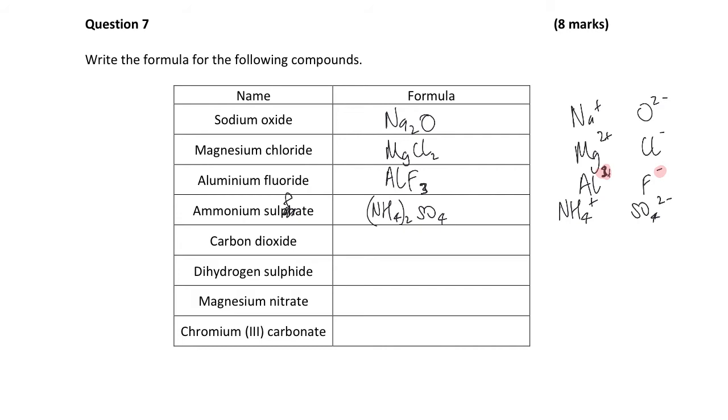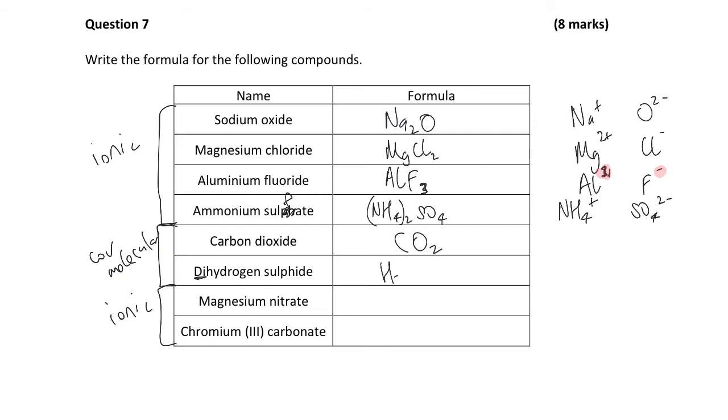Carbon dioxide, is it an ionic substance or a covalent molecular substance? It is a covalent molecular substance. These have all been ionic so far. These two are covalent molecular, and these two are ionic. So they have a different naming system. Carbon dioxide, 1 carbon, 2 oxygen, so CO2. And dihydrogen sulfide, so dihydrogen, di meaning 2, so 2 hydrogens. And sulfide is just S.